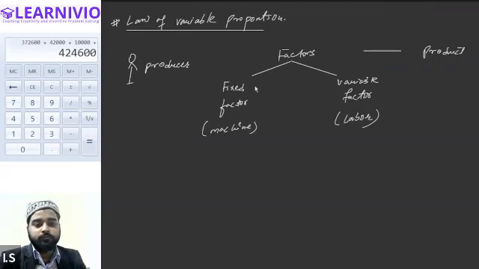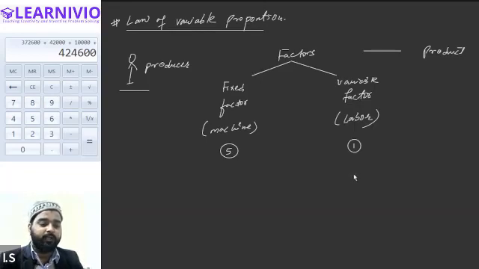Okay. So let's presume that he has only 5 machines initially at the beginning of the business, and at the very beginning of the business he has only one labor. Okay. So what does the law of variable proportion say? It says, because machines are fixed factor and labors are variable factor, whenever the producer wants to increase the production of a commodity, the producer will be adding more variable factor in the business, because fixed factors are constant.